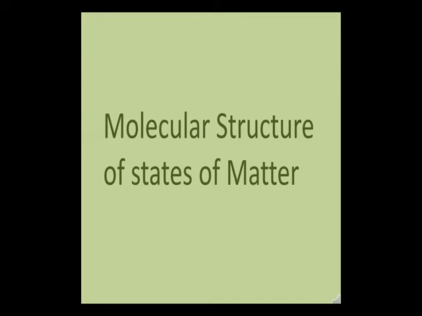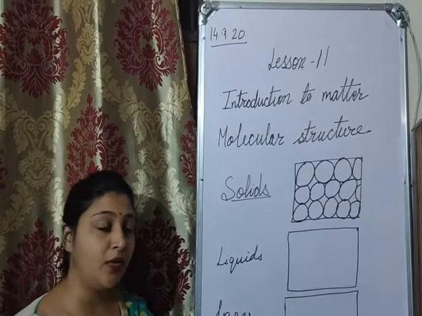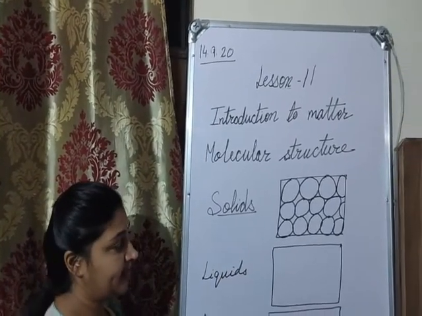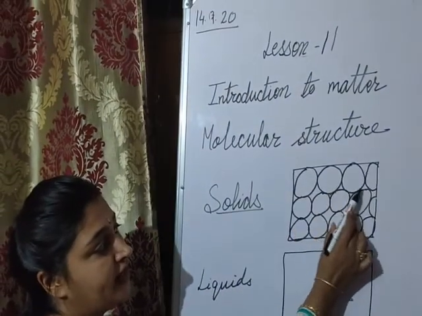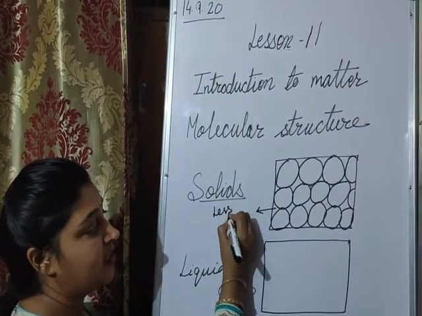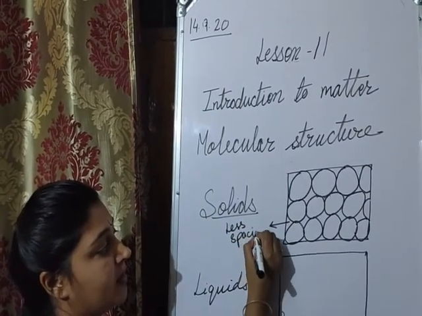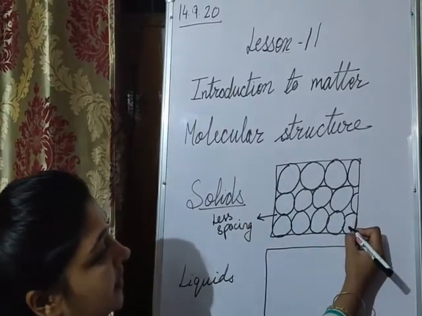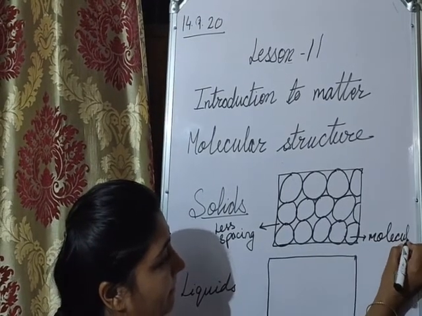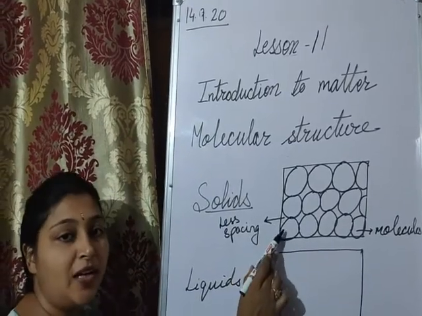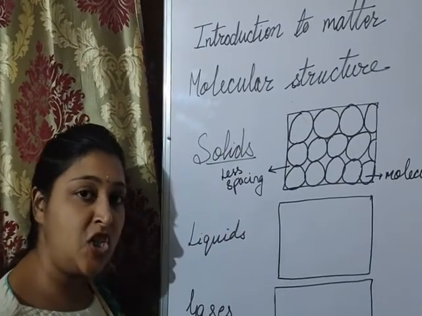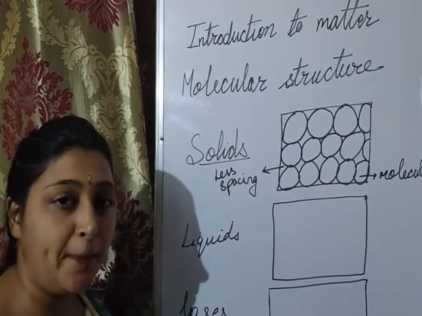Now time to discuss the molecules. So children, now let us continue with the molecular structure of solids, liquids and gases. Since solids have tightly packed molecules and there is very little spacing between the molecules, these balls represent the molecules and the spacing between the molecules is very little. They almost touch each other, so they are not compressible.